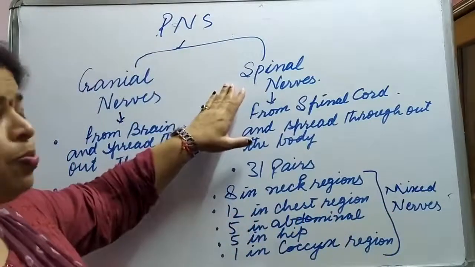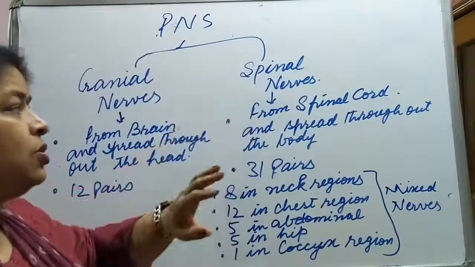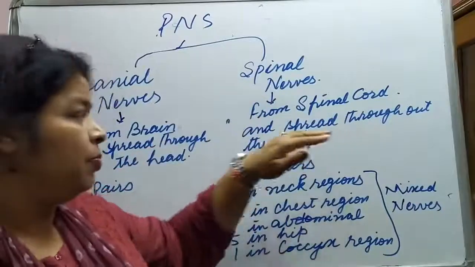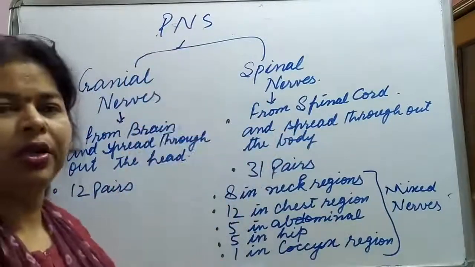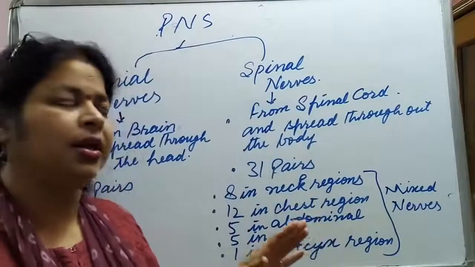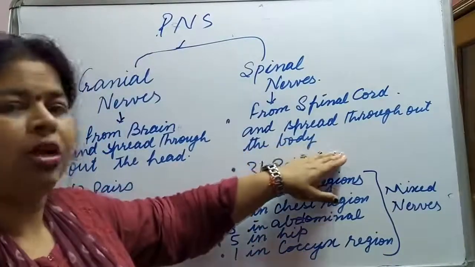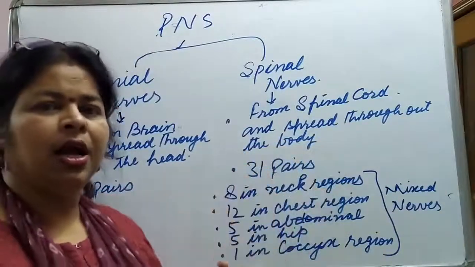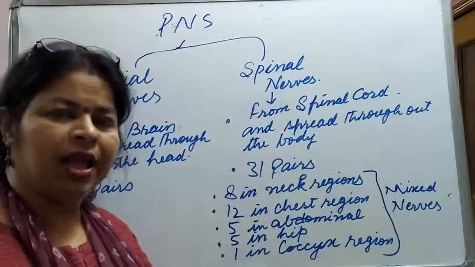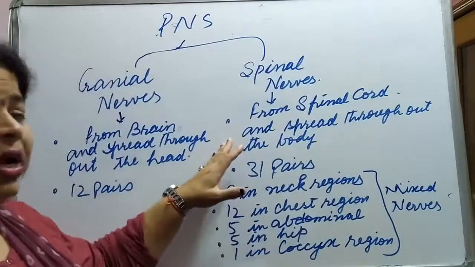Now let us come to spinal nerves. The spinal nerves arise from the spinal cord, and all through the length of the spinal cord, the nerves are arising. And they spread throughout the body, like in hands, abdomen, glands, or legs. So they spread everywhere.